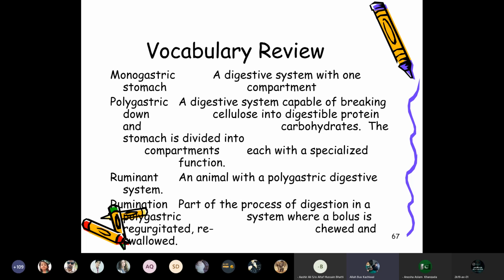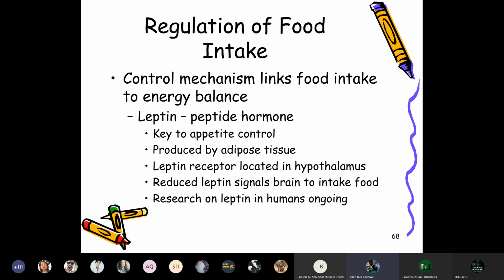Ruminant system means an animal with a polygastric digestive system. Rumination is part of the process of digestion in a polygastric system where the bolus is regurgitated, rechewed and reswallowed. So this is the last portion where I have to end my lecture, and the remaining portion will be given in the coming lecture.